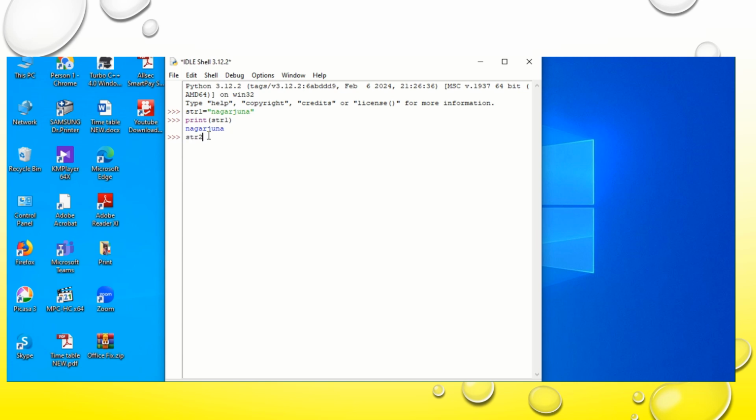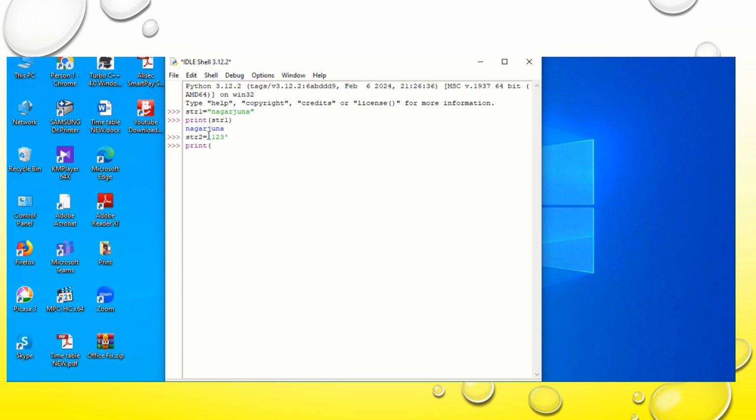Similarly, I will take str2 is equal to, within single quotes, 123. Whereas in the above one I have used double quotes, here I am using single quotes. Then also it will accept. That means it can be a sequence of characters, either alphabets, digits, or special characters, including the space.